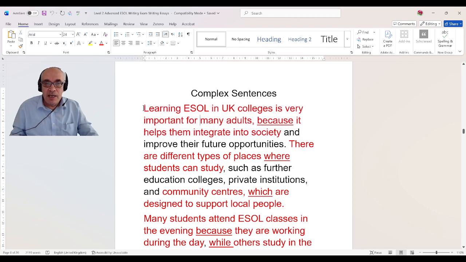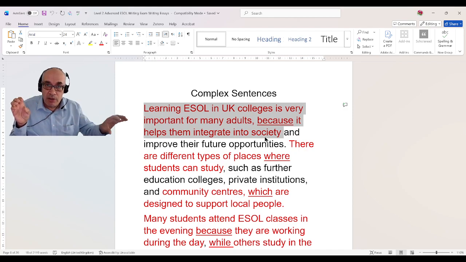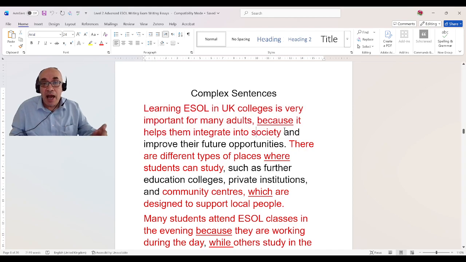I repeat, learning ESOL in UK colleges is very important for many adults because it helps them integrate into society. This is a complex sentence. Why? Because I am using because. Before because there is a simple sentence. After because there is a simple sentence. And when I use because, I am making what? A complex sentence. And then and improve their future opportunities.